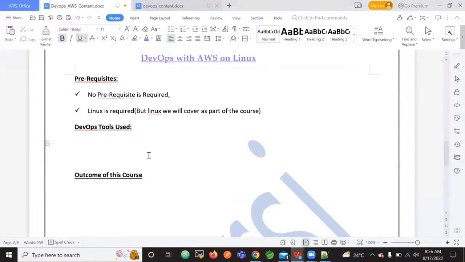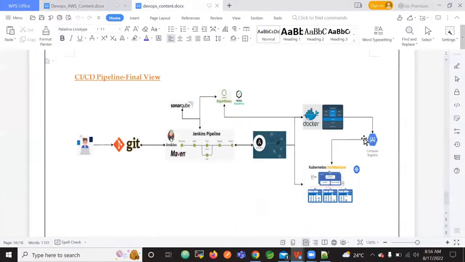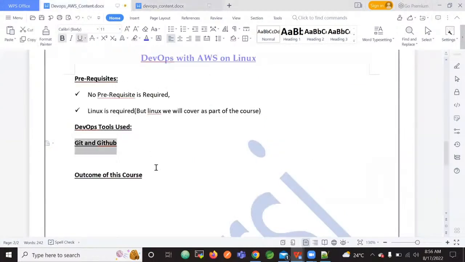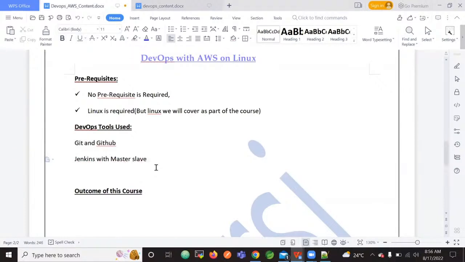Okay. However, now let us see what are all the tools that we are using. So Git and GitHub. Let us go to our architecture diagram. Hope you will be able to see this architecture diagram. We are using Git and then GitHub. Then we are using Jenkins with the master slave architecture, very helpful.